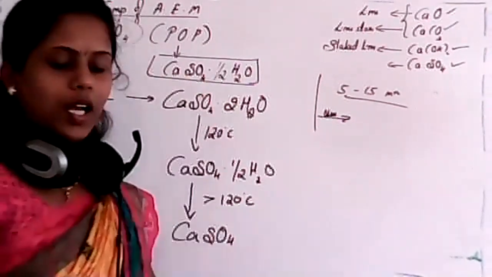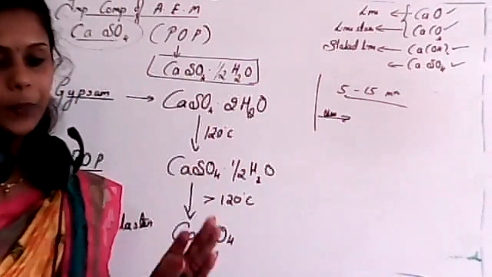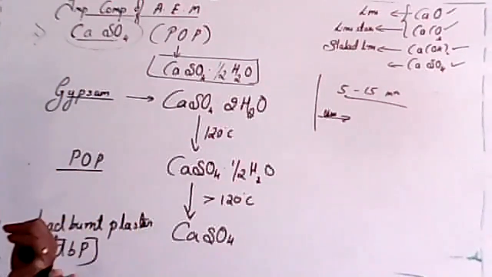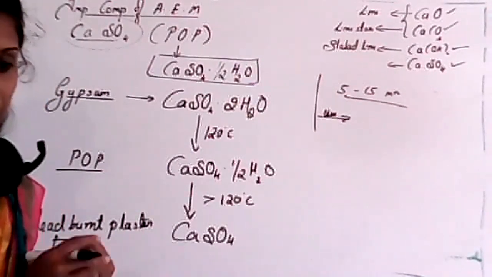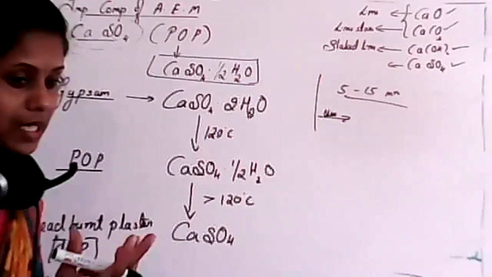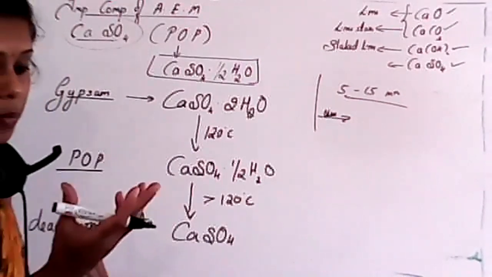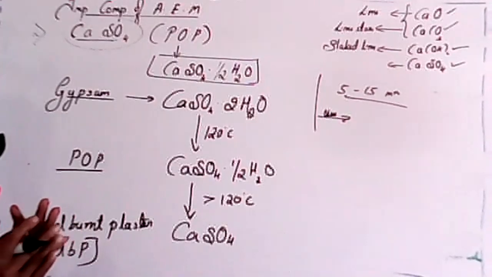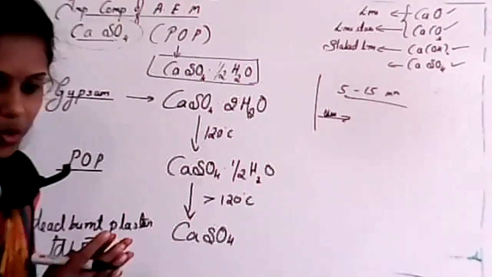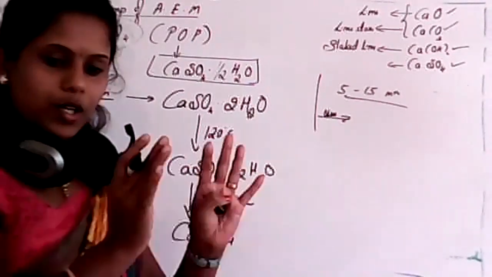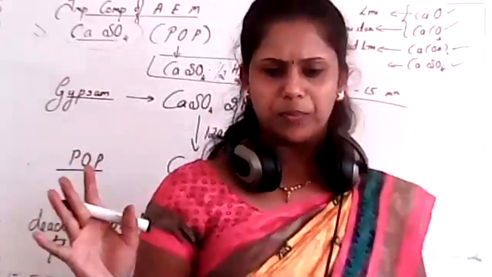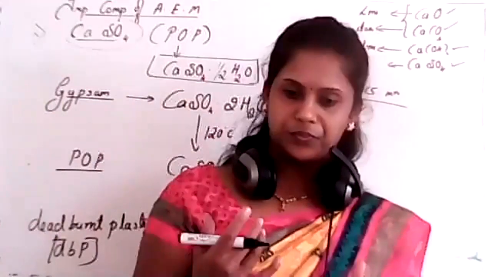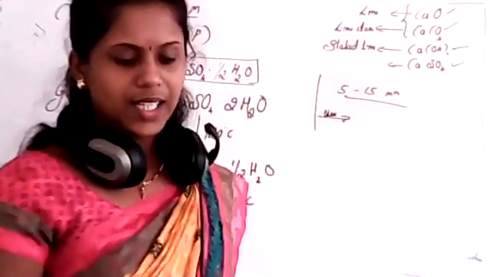Those all are right answers. POP is used to prepare toys, statues, molds, for ornamental setup, and in dentistry also. These are all uses of POP, and I don't want to write them because you know so much about POP. Is it clear, student?